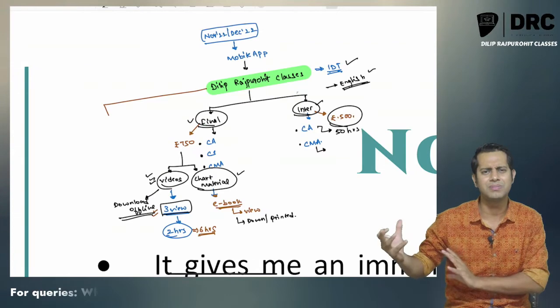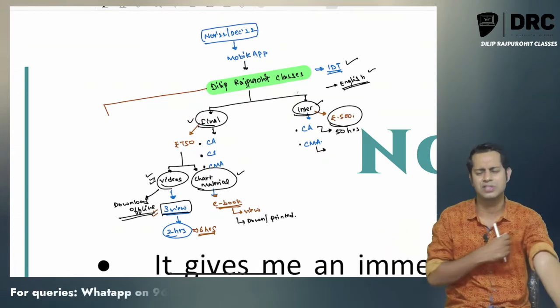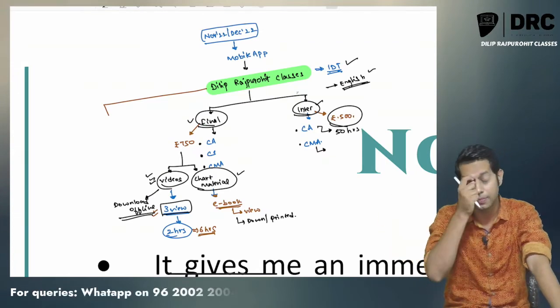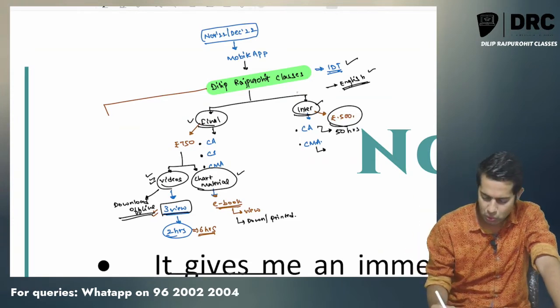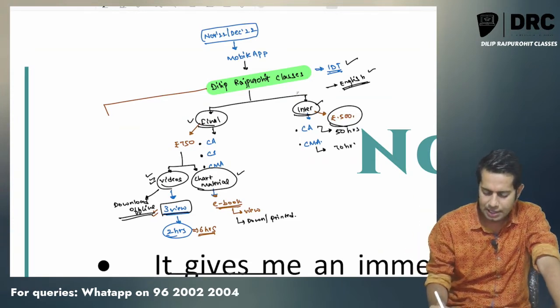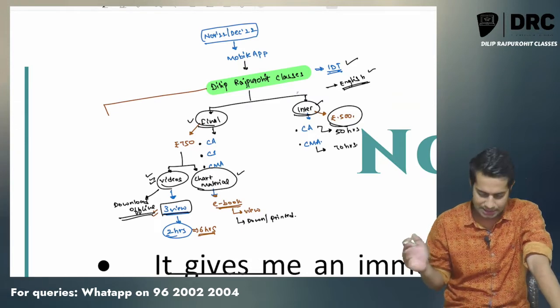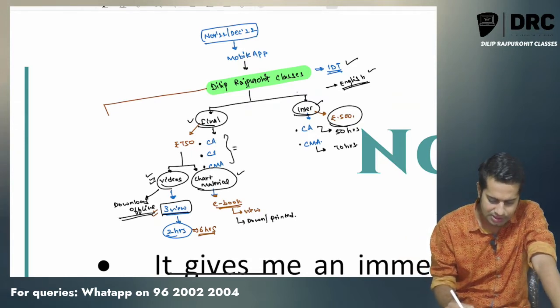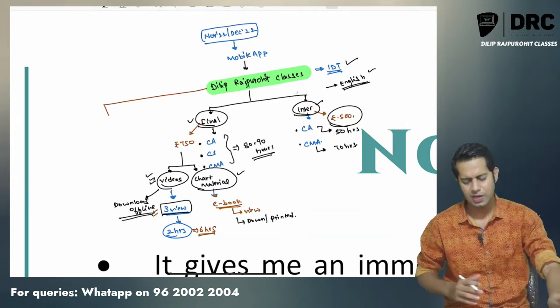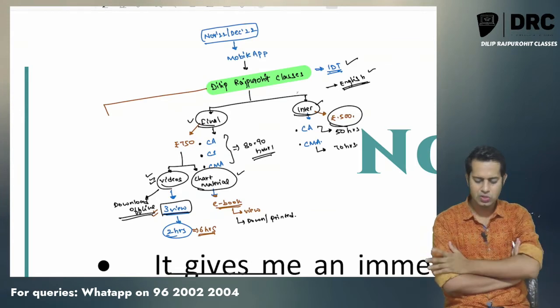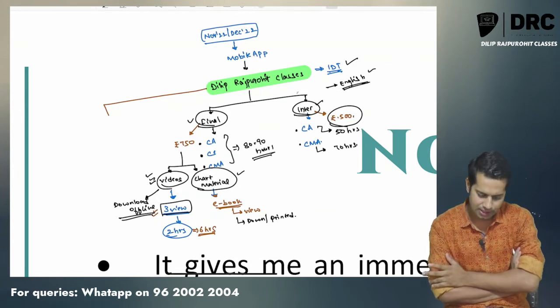Above that, maybe some extra problems which I solve may increase the length, but 50 hours is for sure. For CMA intermediate students it will be around 70 hours, and for final students it will be around 80 to 90 hours. This crash course will be around 80 to 90 hours.